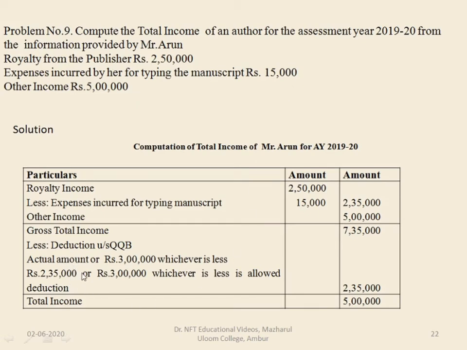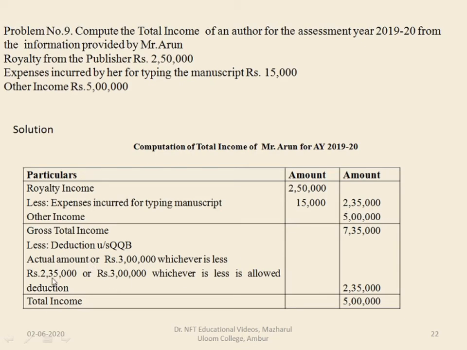So under section 80QQB, he has got the royalty from the publisher in lump sum of rupees 2,50,000. If you deduct the expenses of typing the manuscript, it is 2,35,000.